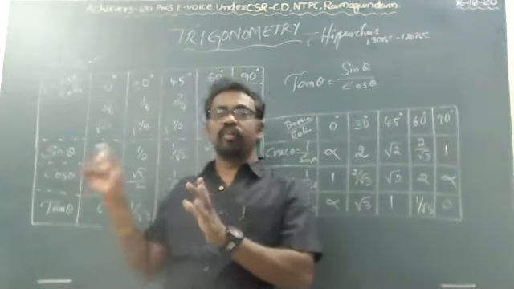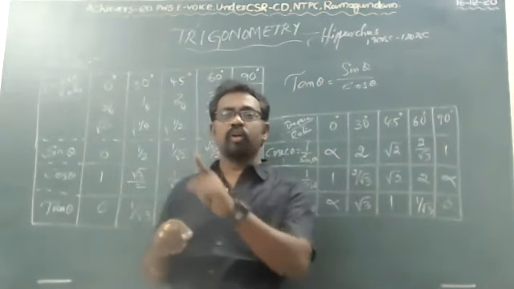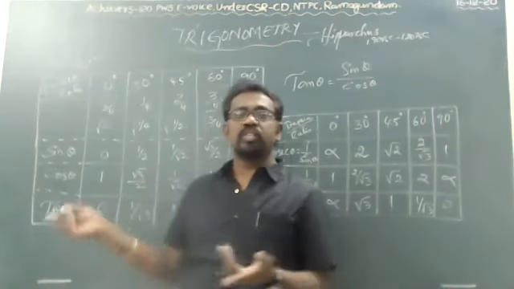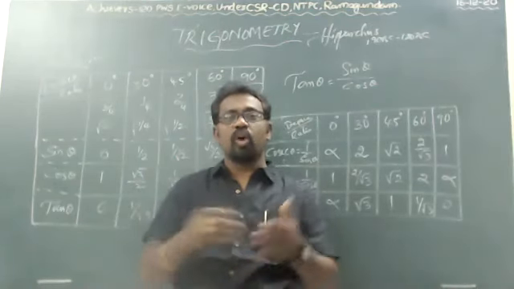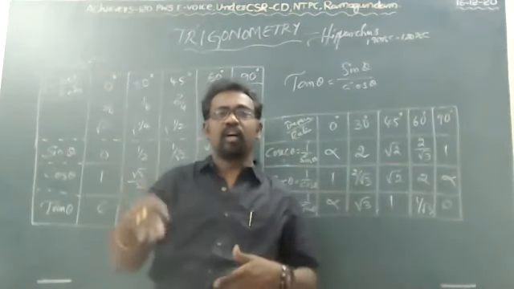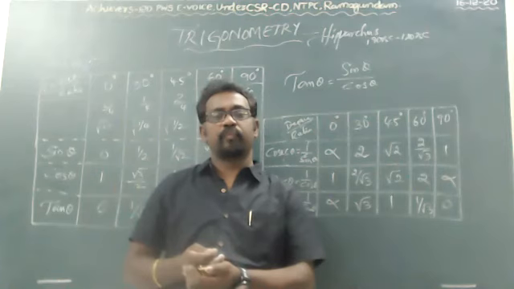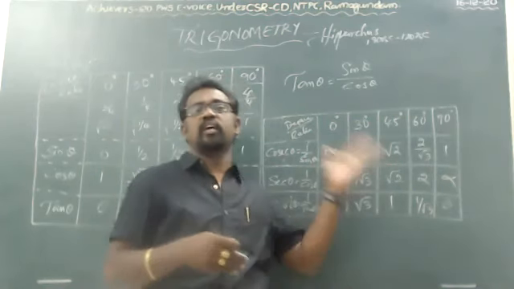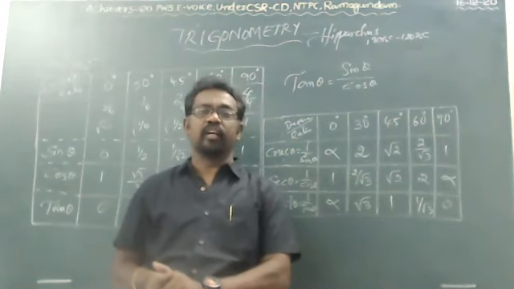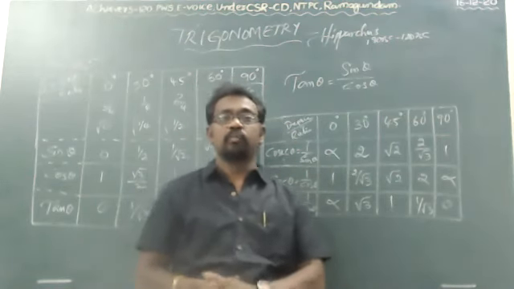If you remember sin is 0, 1 by 2, 1 by root 2, root 3 by 2, and 1, it is very easy to find all the remaining, because cos is the reverse, backwards of that. Tan is sin theta by cos theta, and the reciprocals of these three are cosecant theta, secant theta, and cot theta. So very easy.